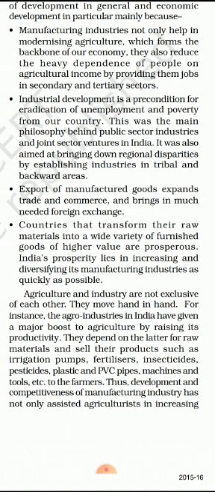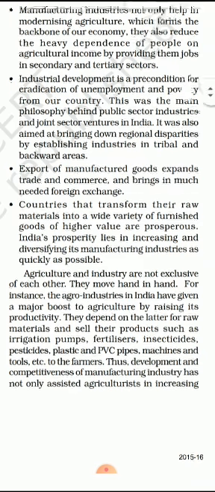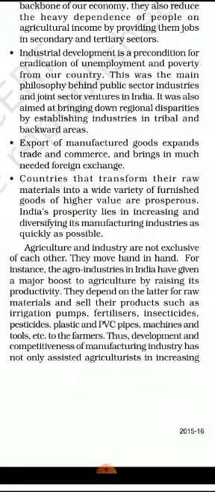They depend on the latter for raw materials and sell their products such as irrigation pumps, fertilizers, insecticides, pesticides, plastic, PVC. All these modern methods, and the latest fertilizers and pesticides, are all products of the manufacturing industries only. So that is the reason why, with manufacturing, agriculture is also getting modernized, and that saying is very correct, that agriculture and industry are moving hand in hand.